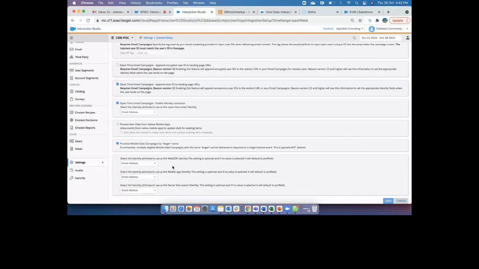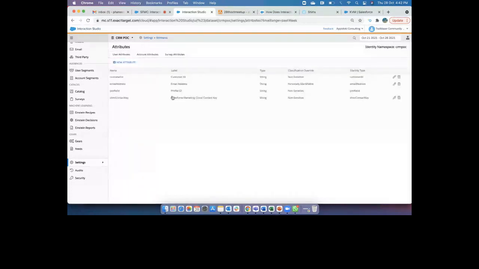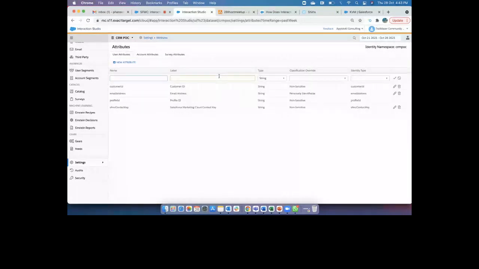So I'm going to showcase a couple of details. The question comes up: where can I see more attributes? Under settings, data model, click on attributes. So here you'll get all the attributes. If you want to create more attributes, click on new attribute, and then start creating the attribute. Give a label, choose the type, choose a classification, choose identity type. Okay. So like this, you can create more attributes as well.